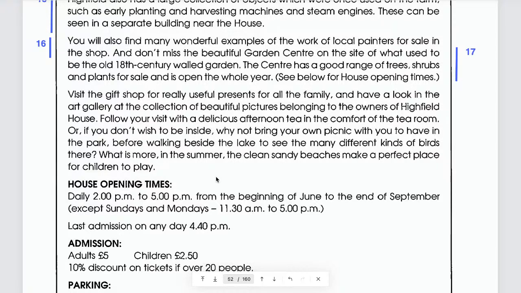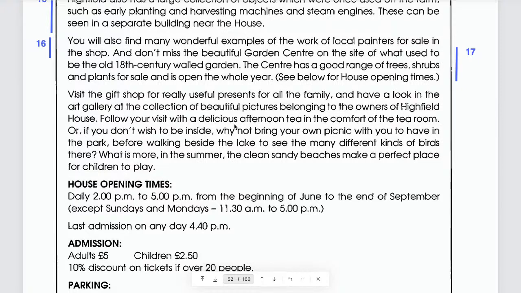This is with a delicious afternoon tea in the comfort of the tea room, or if you don't wish to be inside, why not bring your own picnic with you to have in the park? Yes. So you can read the next paragraph. Visit the gift shop for really useful presents for all of the family, and have a look in the art gallery at the collection of beautiful pictures belonging to the owners of Highfield House. But that doesn't give any information related to the tea room, right? So you need to read the next one.